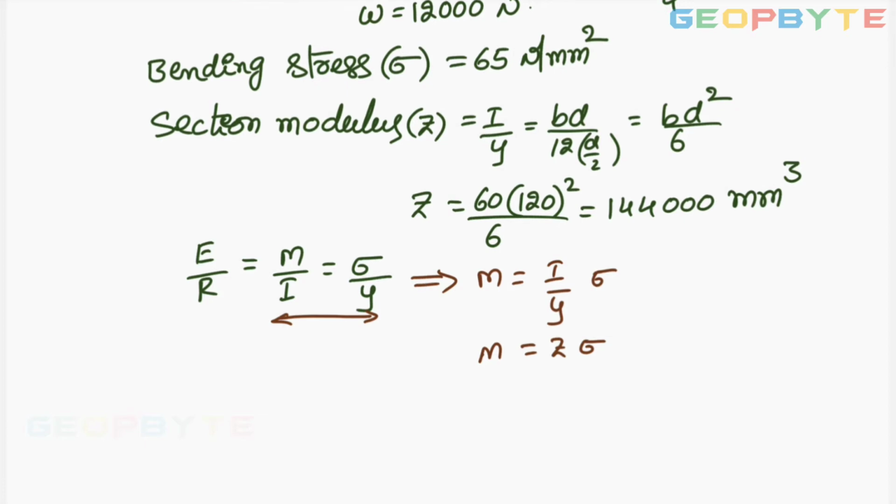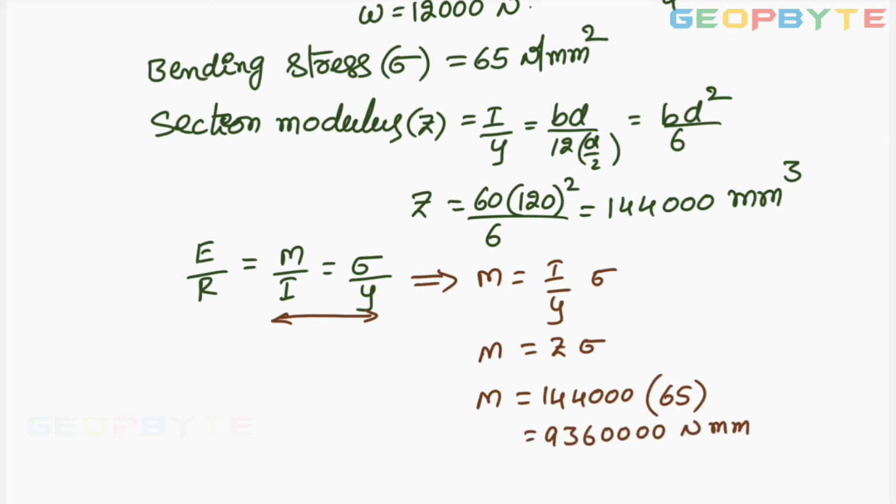M equal to 144,000 into sigma 65. You simplify this value for getting the bending moment. I got bending moment M equal to 936,000 Newton mm.